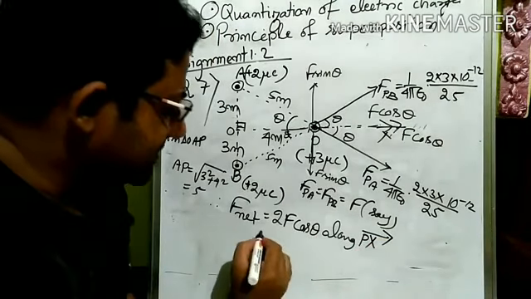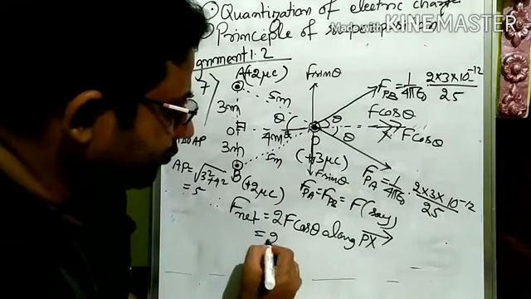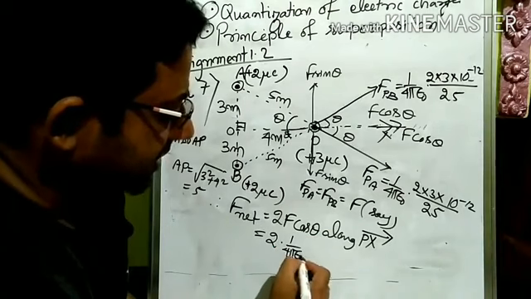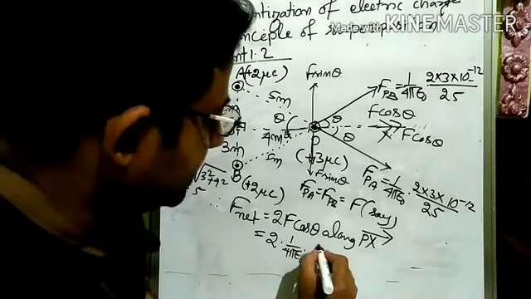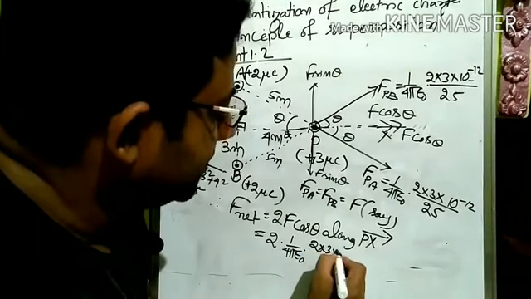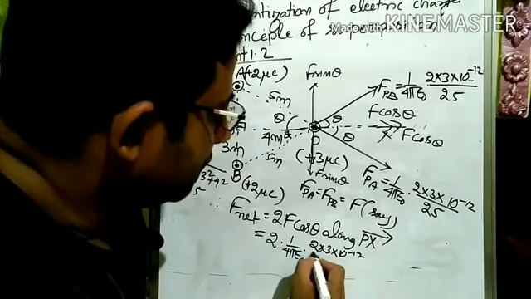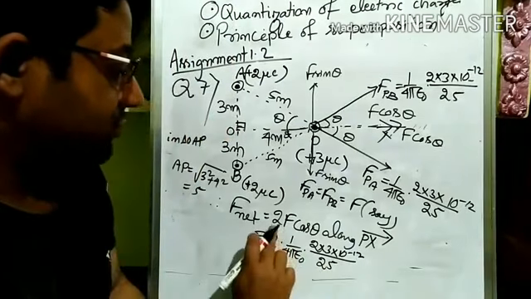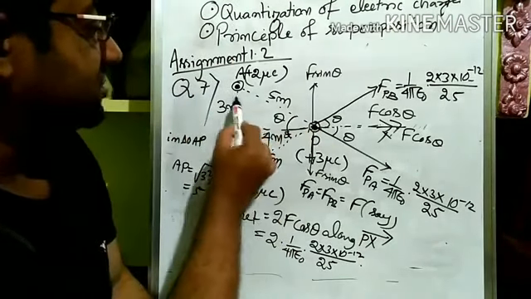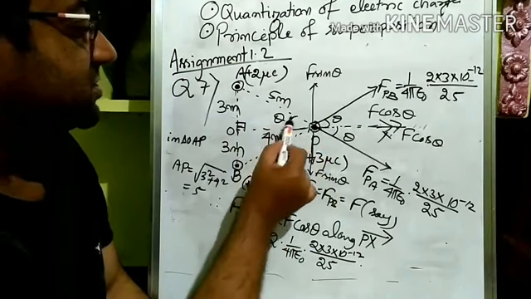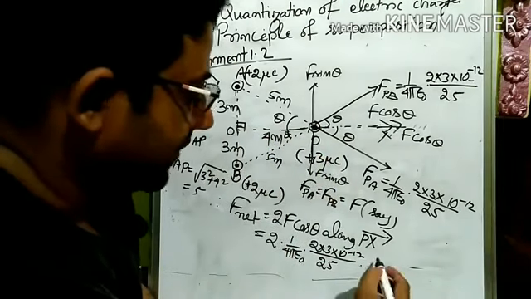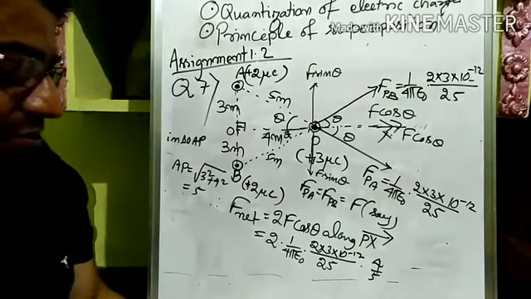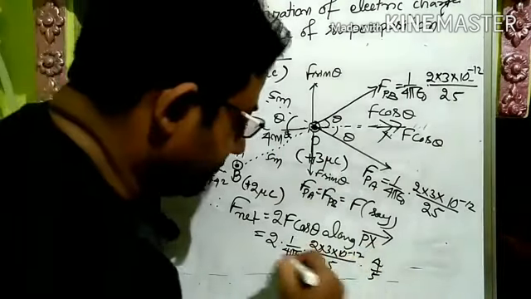Now the matter is just a calculation. This is equal to 2 and F is equal to how much? 1 by 4 pi epsilon naught q1 q2 by r square, that is 2 into 3 into 10 to the power minus 12 divided by 5 square, that is 25, 5 into 5. So 2F cos theta, and what is cos theta in the triangle OAP? Cos theta is equal to b by h, 4 by 5. For cos theta I am writing 4 by 5. Got? So this is the final answer when you solve this much.